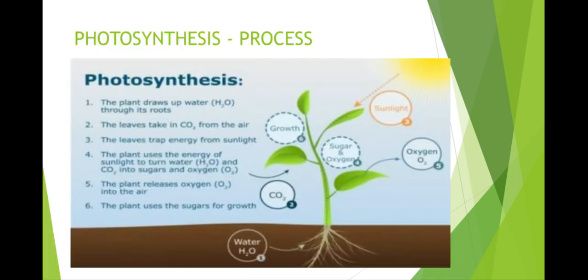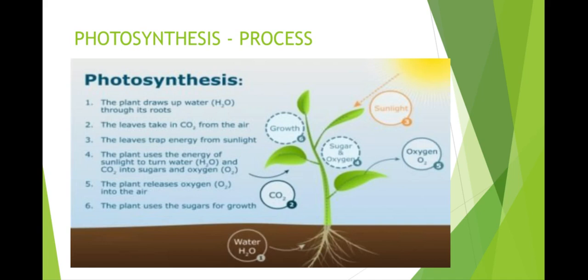Now, we know that the plant needs sunlight and chlorophyll to start photosynthesis. What else? Carbon dioxide. It is taken from the air. It comes inside the leaf through stomata. Then water. It is absorbed by the root and sent to the leaves. You know, water is made up of oxygen and hydrogen. Now can we see the process?